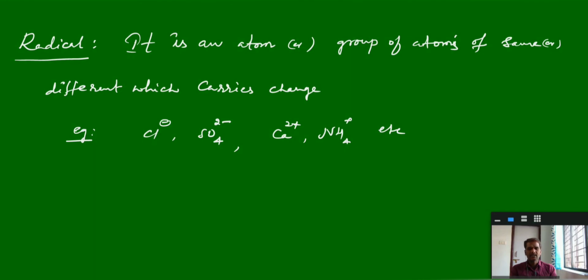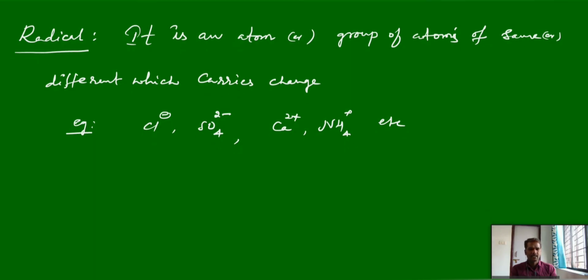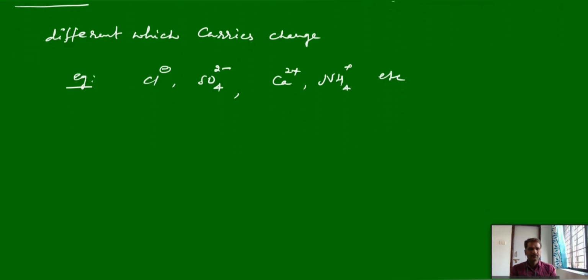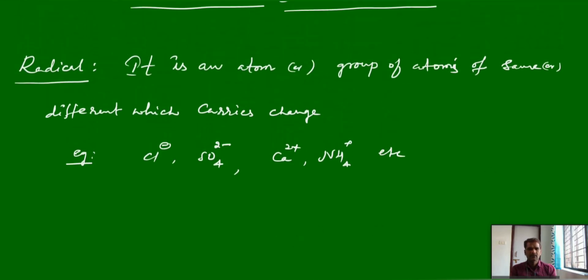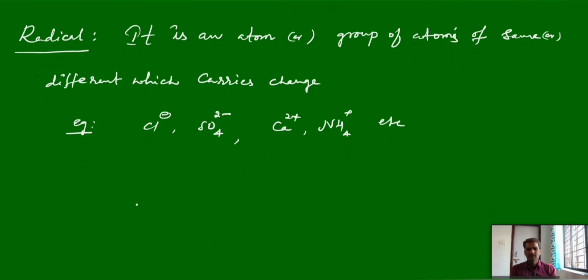Now, what is the acidic radical and what is the basic radical here? Before that, I will give the basic idea about salt. Let me take one salt. Generally, how can a salt be formed? It is a combination of acid and base.